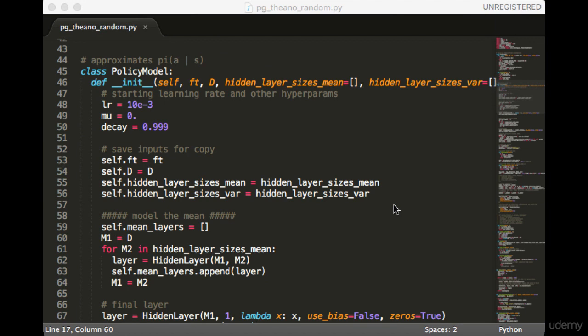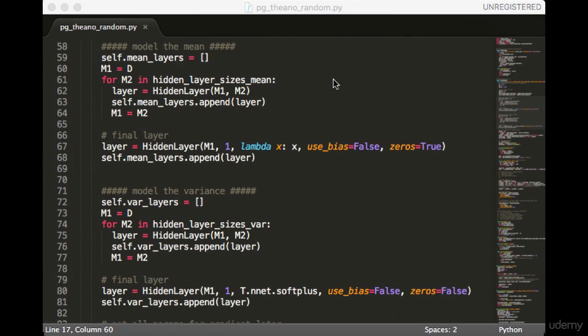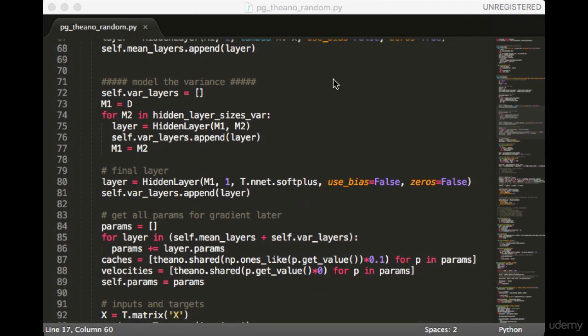This is going to be similar to before, but with some extra functions around copying. At the top, we declare some hyperparameters. And then we copy all the arguments from the constructor. This is so we can make clones later. Next, we create the layers for the mean. Remember that the mean is unbounded, so the final layer activation function is identity. Next, we create the layers for the variance. Remember that the variance must be greater than 0, so the final layer activation is soft plus.